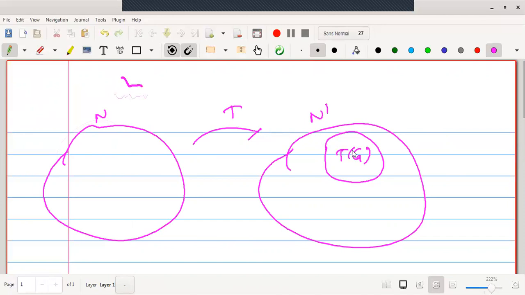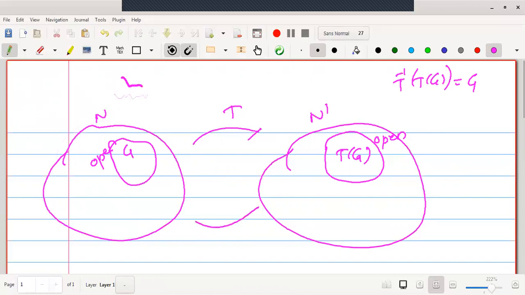As T is continuous, its inverse image. Now what will be the inverse image of T of G? T inverse of T of G is G. Therefore, here let me draw one G, which is open in N. This is open in N, and here TG is open in N dash, and here the corresponding G is open in N. Okay. Now let us go reverse.